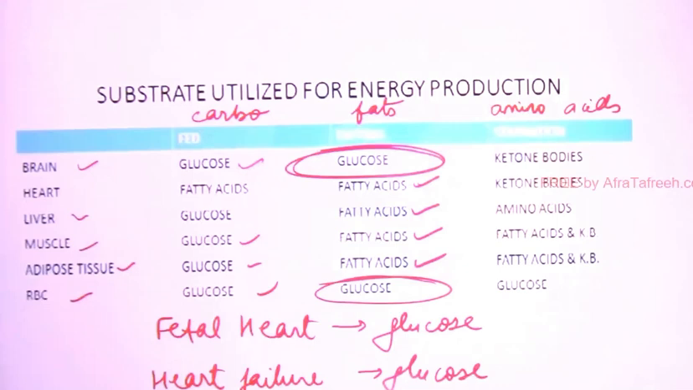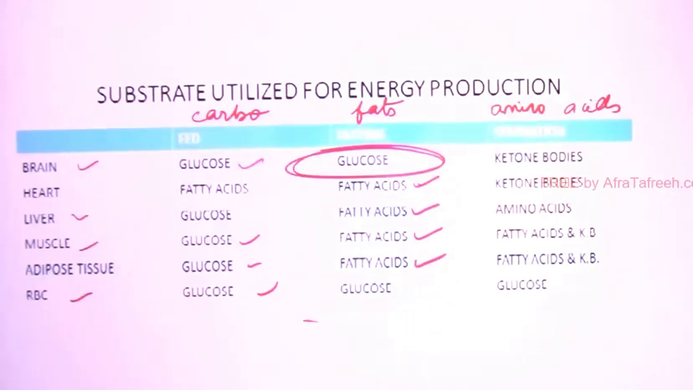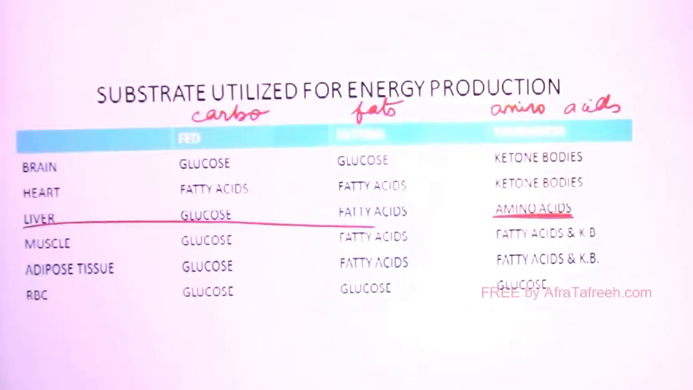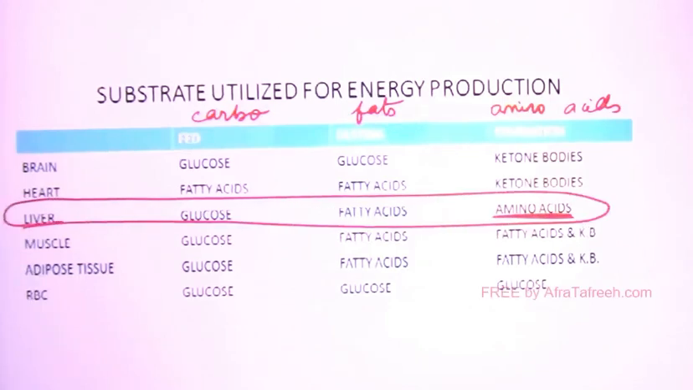So now let's see the starvation situation. In starvation, I told you amino acids should be used here, but amino acids is only written at one place, that is liver. So only the liver is following this basic sequence of carbohydrates, then fats, and then proteins, in a sequence, right?